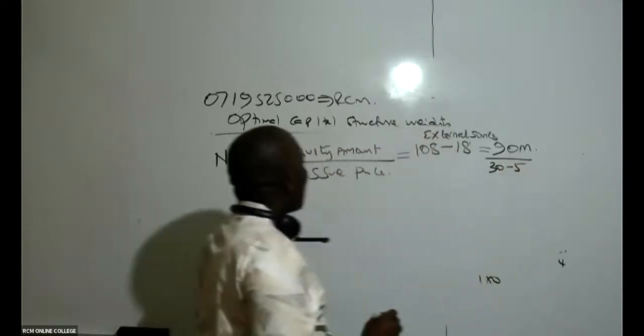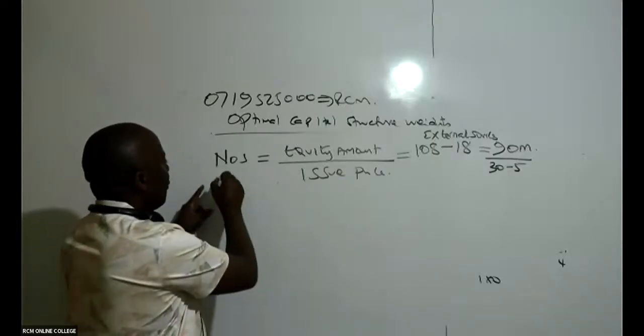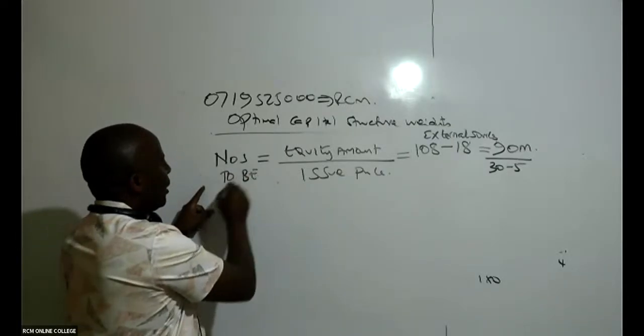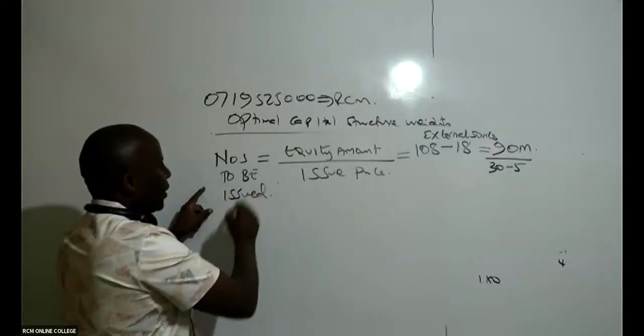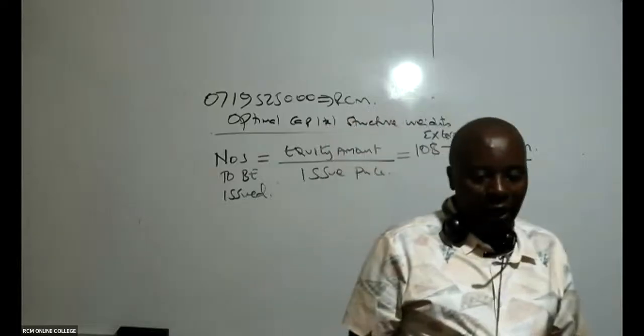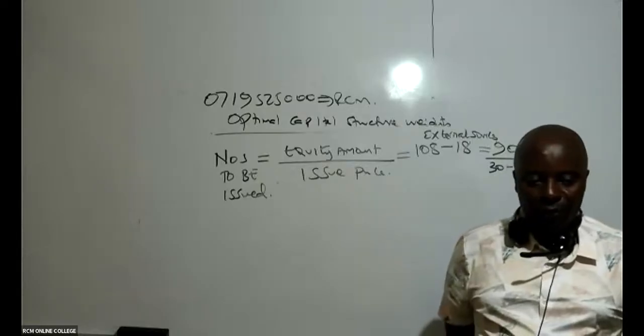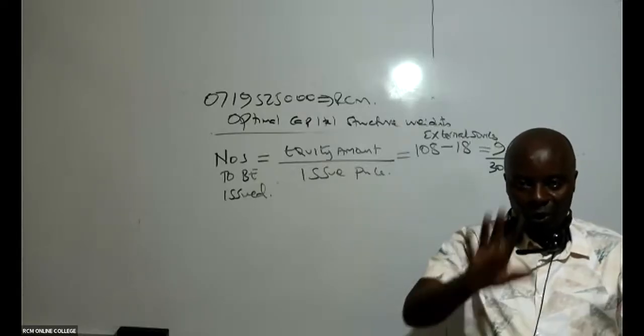Then how many shares are we going to issue? Remember, NOS stands for number of shares. Number of shares to be issued. How many shares are we going to issue, my friends, for this particular project?